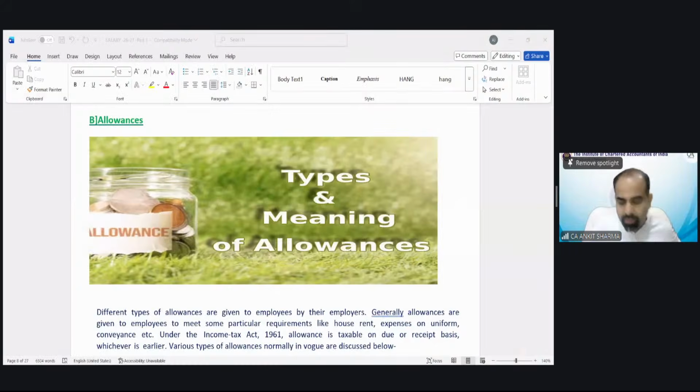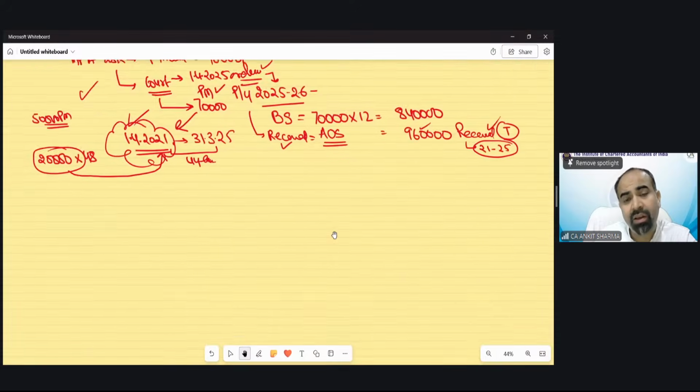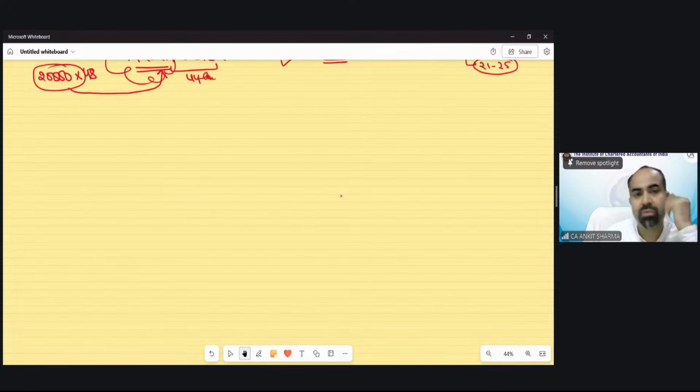Okay, so we were discussing allowances. Tell me one thing. When we go for a job, the salary we actually receive is for what services we are providing there. Suppose I have been appointed in a hotel as an accountant. Let me give you an example so that it is easy to understand. A very interesting, very practical thing we are discussing.